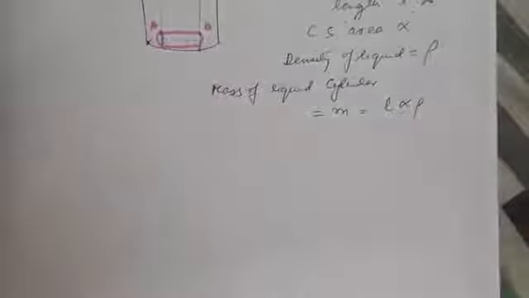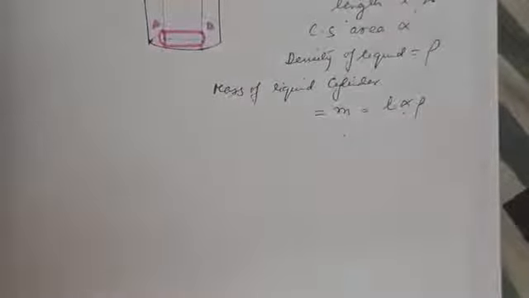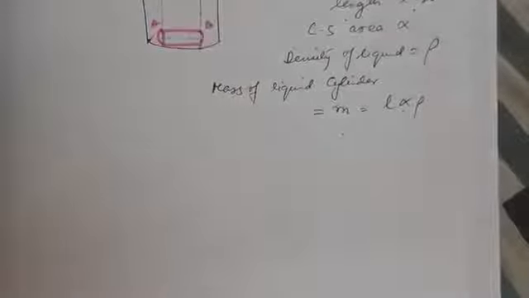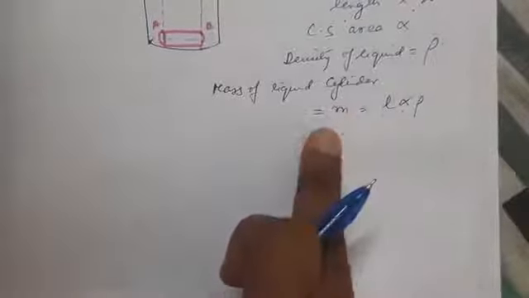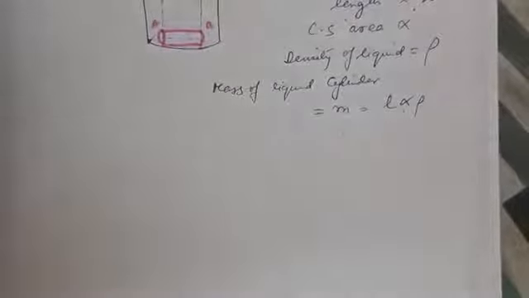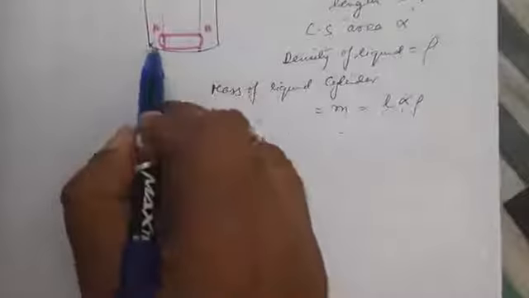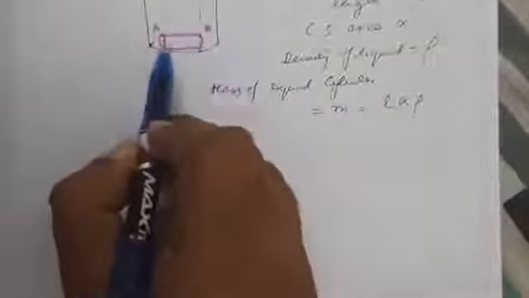L alpha gives the volume, L is the length, alpha is the cross section area, and with density it gives the mass. Now let the liquid exert pressures PA and PB respectively at the two ends of the cylinder.